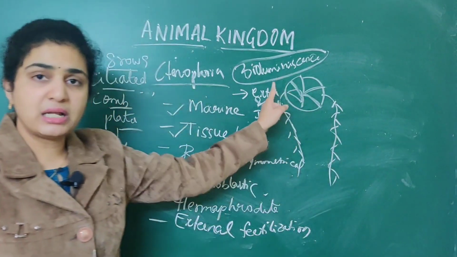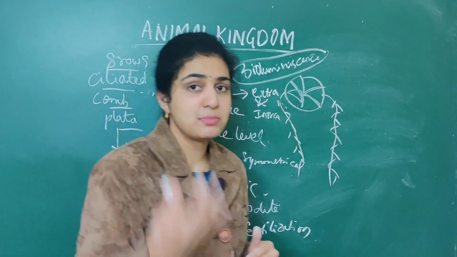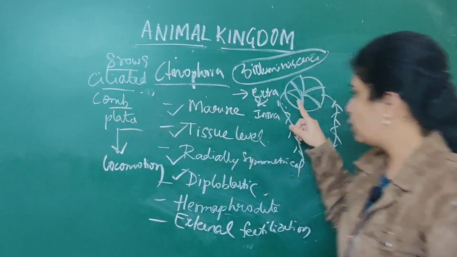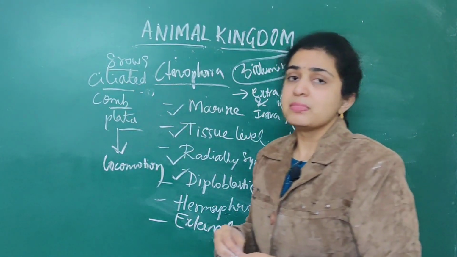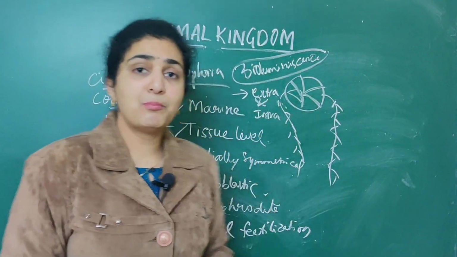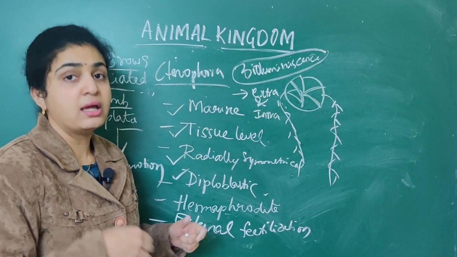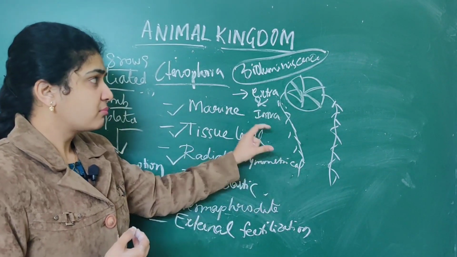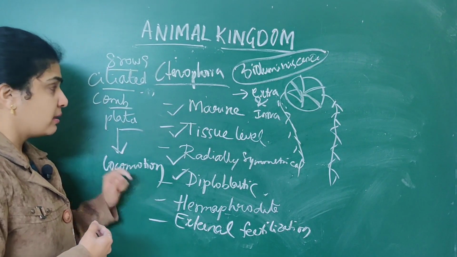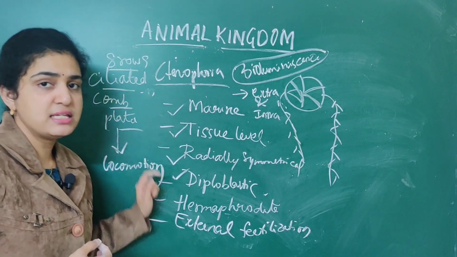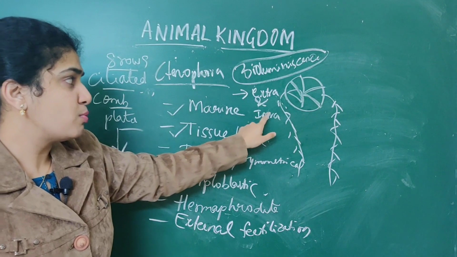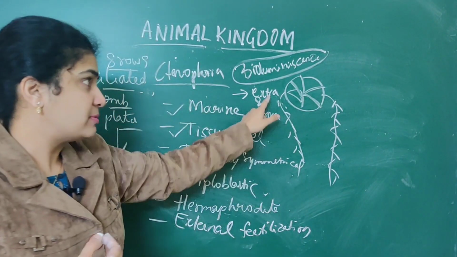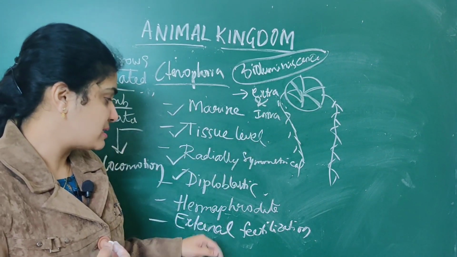Ctenophora exhibits the property called bioluminescence, as well as eight rows of ciliated comb plates. These ciliated comb plates play an important role in locomotion of the body, that is, they help in movement from one place to another. This is the function of ciliated comb plates. When it comes to bioluminescence, they transmit light. So this is about bioluminescence.